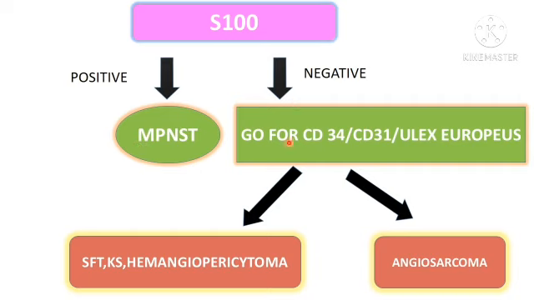If it is negative, go for vascular markers: CD34, CD31, Ulex europaeus. If it is positive, think of angiosarcoma. If CD34, CD31, all these are positive, think of angiosarcoma. If only CD34 is positive, then you have differentials: solitary fibrous tumor, Kaposi sarcoma, hemangiopericytoma.